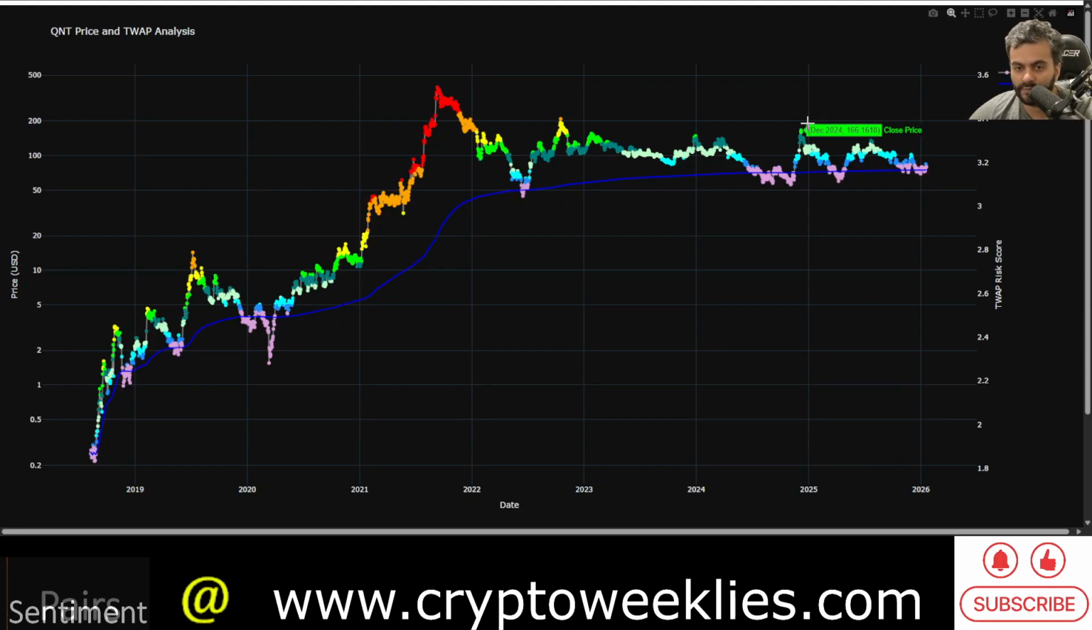Even in December 2024, the time weighted average price risk at the peak was only in the green zone, not in the orange or the red zone. That's because the price action has largely stayed range bound, and there wasn't any major peak for Quant in 2024 or 2025. The peak was much lower than the 2021 peak. So right now the time weighted average price is essentially a flat line.